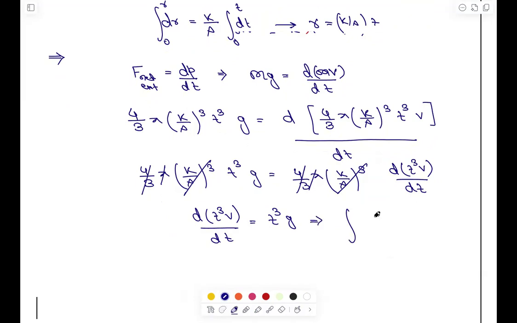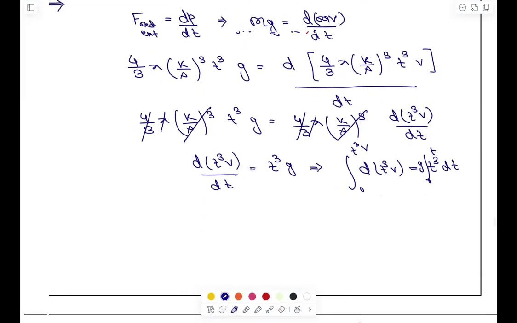Integration of d t cube v is equals to t cube g, we will take it outside, 0 to t into dt, right? Again it is from 0 to t cube. Or you can do this integration with the help of indirect integration also.